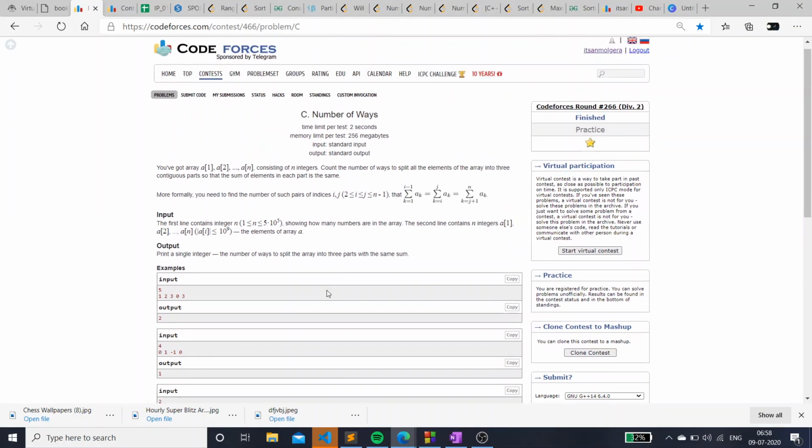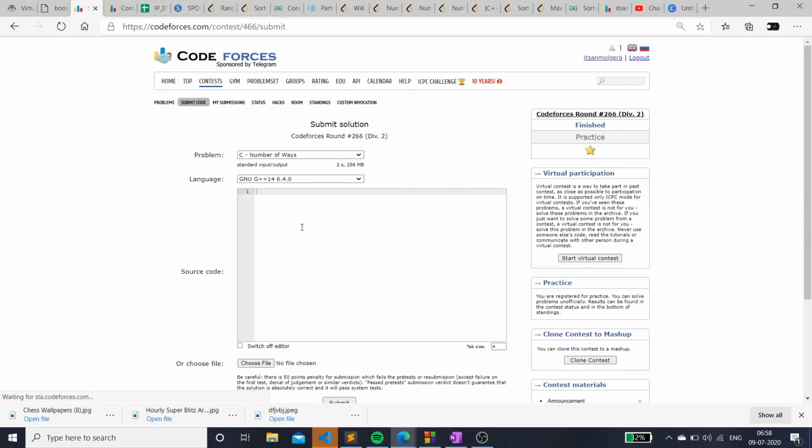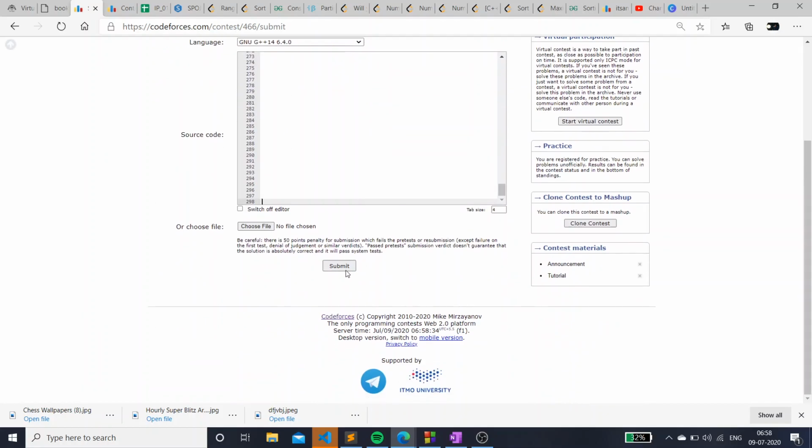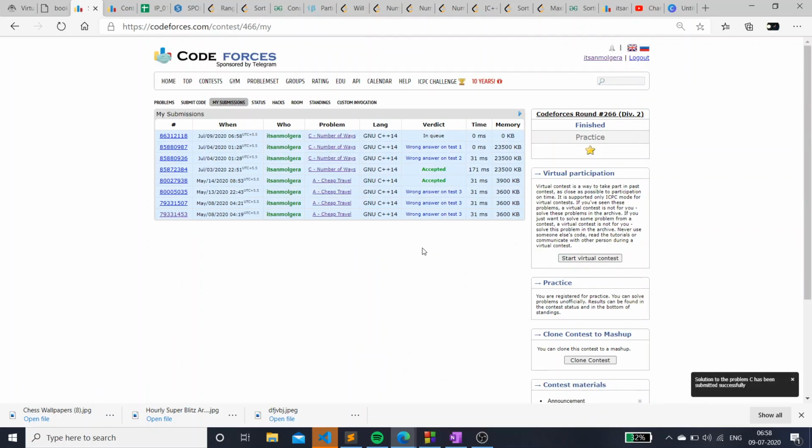Let's just check by submitting the code if it's accepted or not. Let's see. Yeah, so it's accepted. So basically our code works.